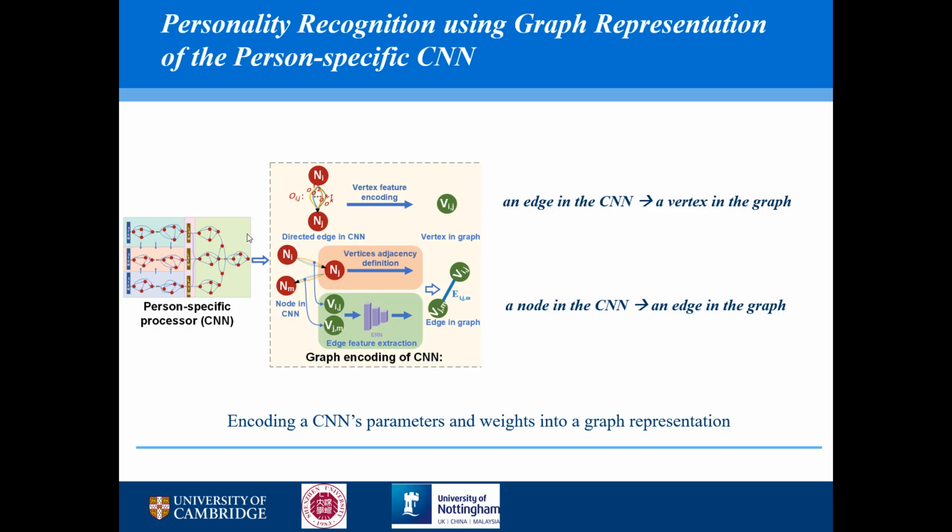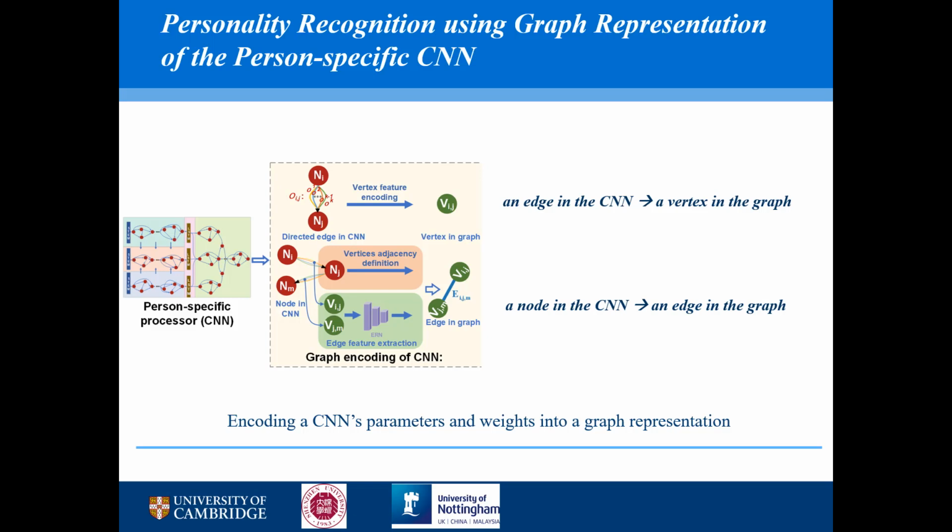Instead, we use its architecture as a representation for each person-specific cognitive process. So in fact, the edges between nodes, we are treating them as vertices in the graph representation. These vertices contain the corresponding operation parameters and the CNN weights of the corresponding edges in the CNN.